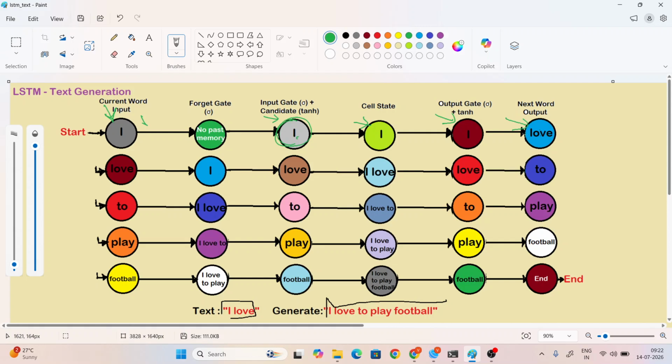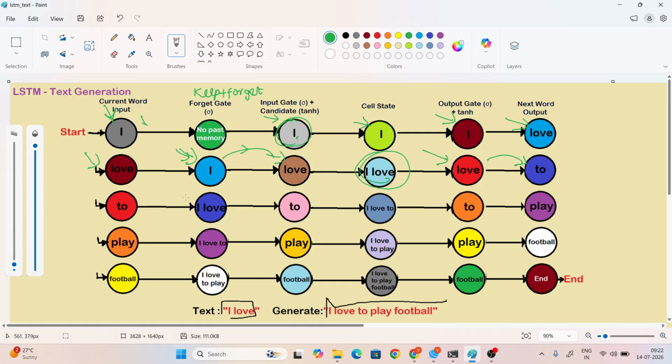Okay, so what is the next word prediction? The next prediction is "love". So this is our current word, and what is the forget? In the forget gate we will keep plus forget. Here we have keep plus forget. So what is the kept memory here? "I". What is the input word? "Love". Now combine both. What is the cell state now? "I love". So what is the output here? "Love". So the next prediction is "to".